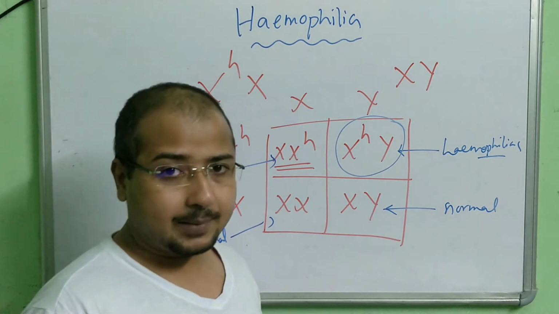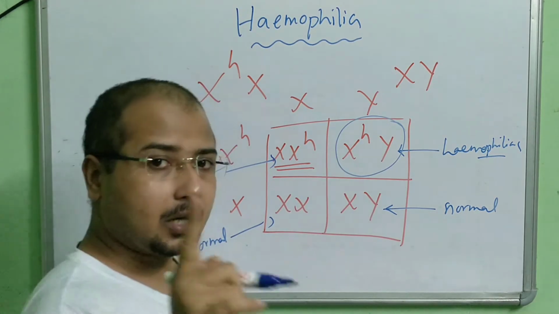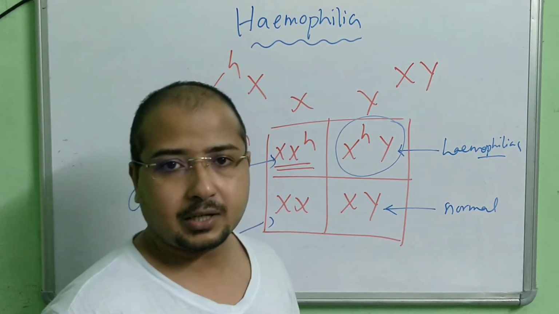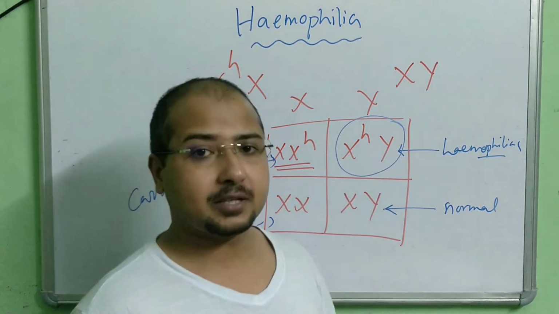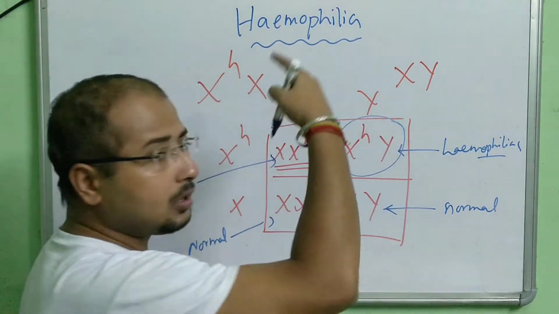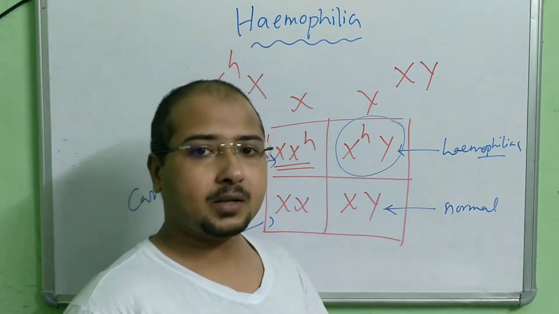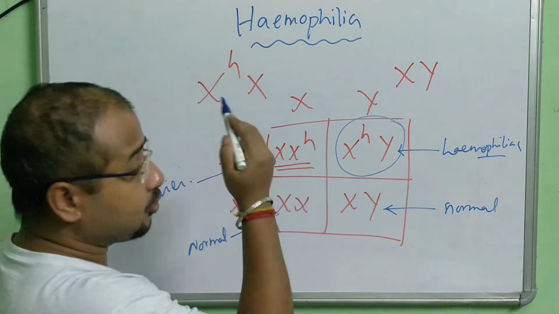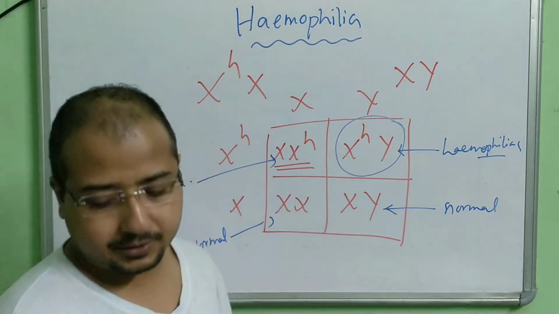Okay, mind my sentence I am saying. 25% possibility that the offspring will be hemophilia. Another way I can say that there is 50% chance that the sons will be hemophilia. If I consider only the sons, I will say 50% possibility that the sons will be affected by hemophilia. But if I consider all, then we will say there is 25% possibility that the offspring will be hemophilia. Okay, and out of the girls, 50% chance that the girl will be carrier. So this is how we find out the possibilities.